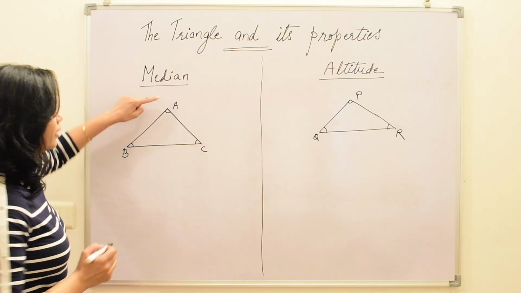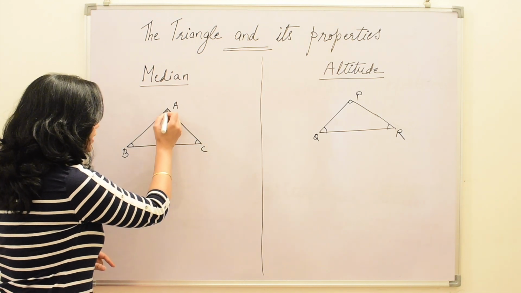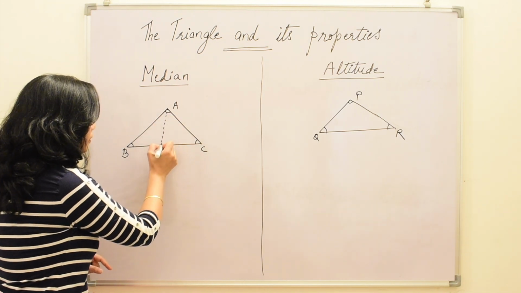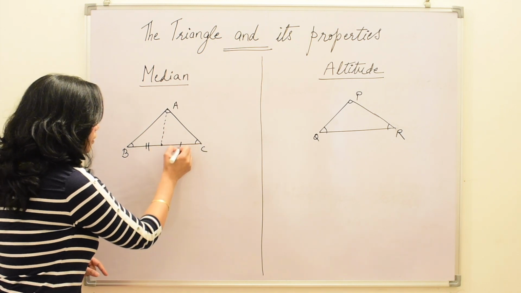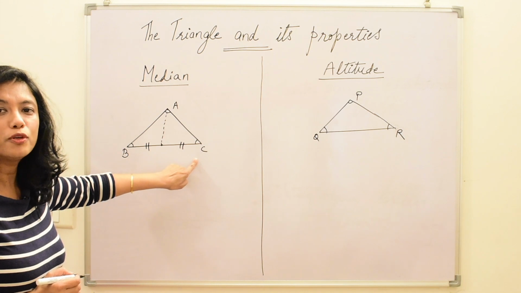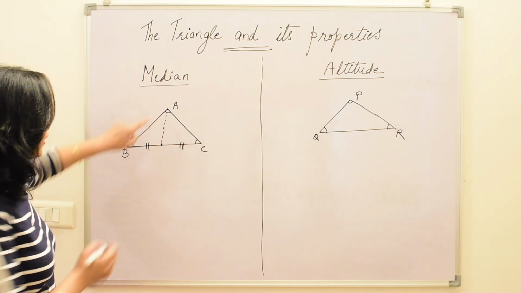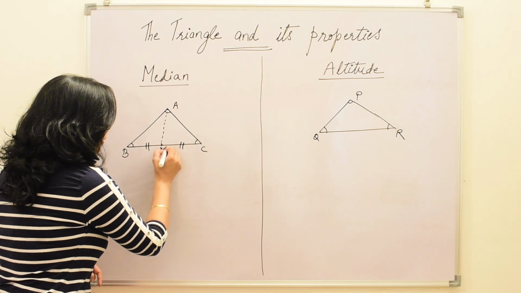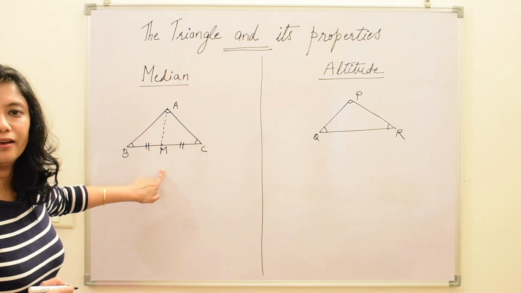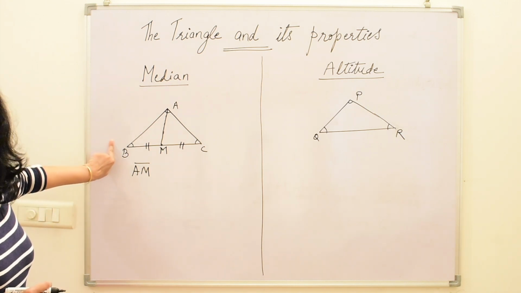If we take this vertex A, this line segment which connects vertex A to the midpoint of the opposite side. Opposite side is line segment BC. So AM is the median here. Now every triangle has three medians.